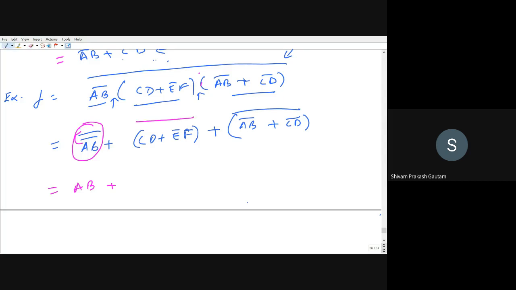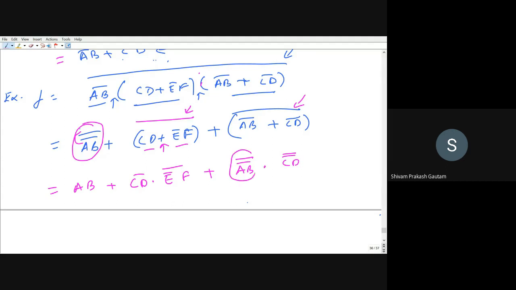Now we have to break this complement into a smaller function. So you just see there are two terms now, 1 and 2, and it is separated by addition. So when we break this, this addition will become multiplication or dot. So CD bar dot E bar F bar, and again this AB bar plus CD bar. Sorry, it will not be plus, it will be multiplied.